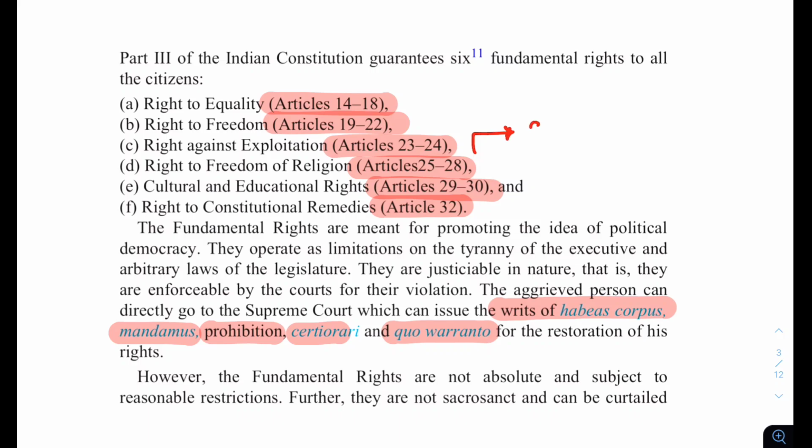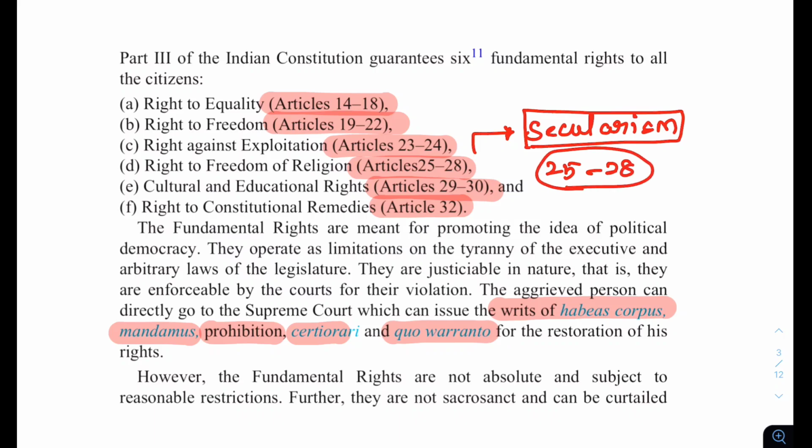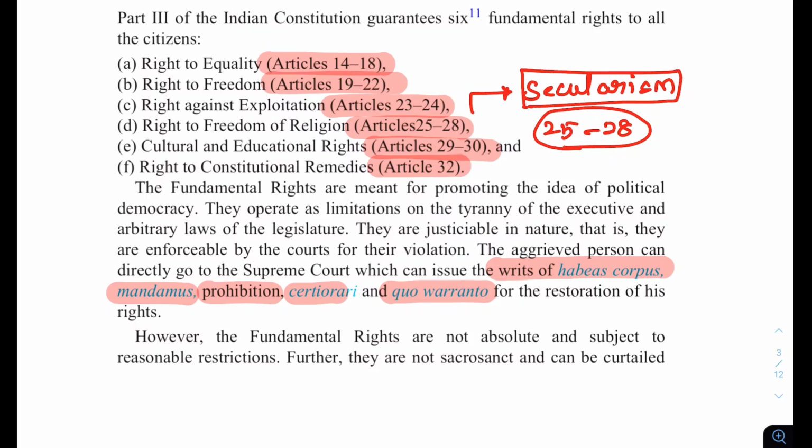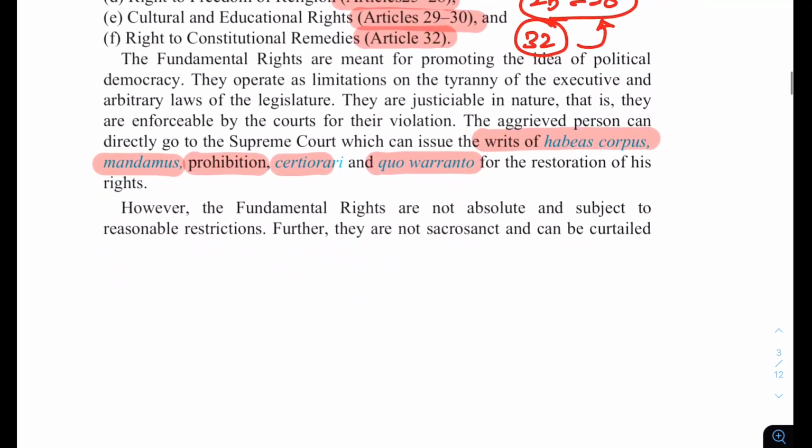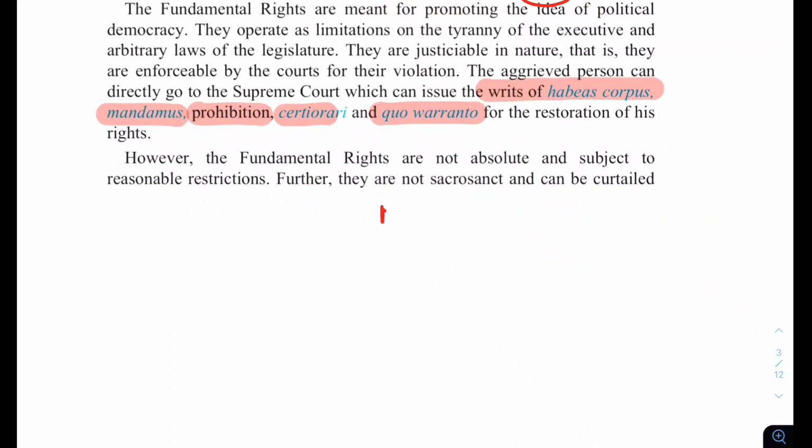This time there was a huge debate about secularism in India, and there were a lot of cases, and hence Articles 25 to 28 become very prominent. So I came to this chapter to study Article 32, but at the same time I am completing this. This is how you should do what is called multiple revision.